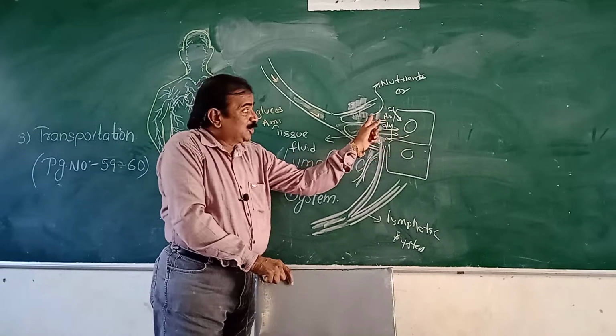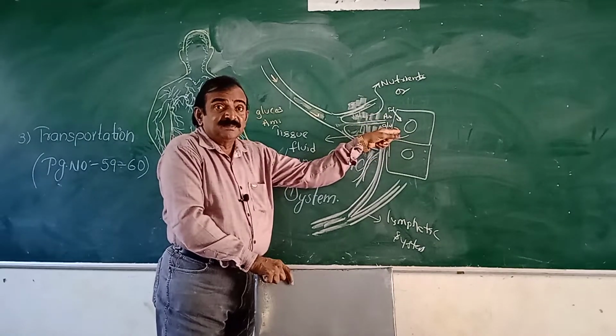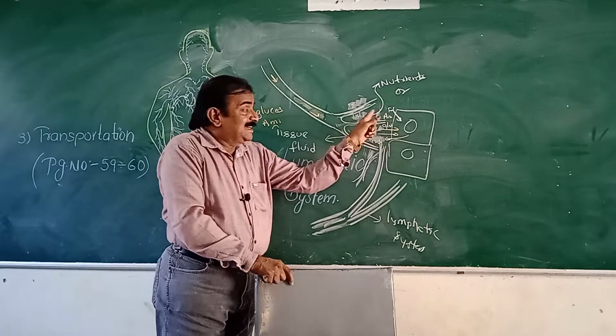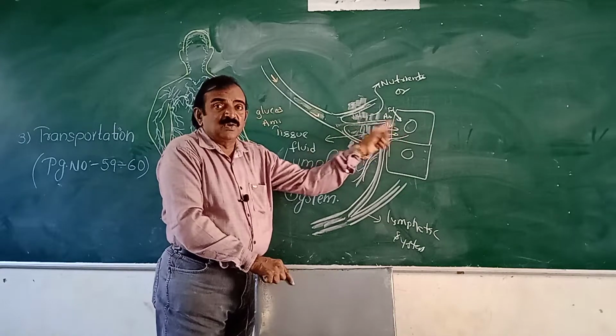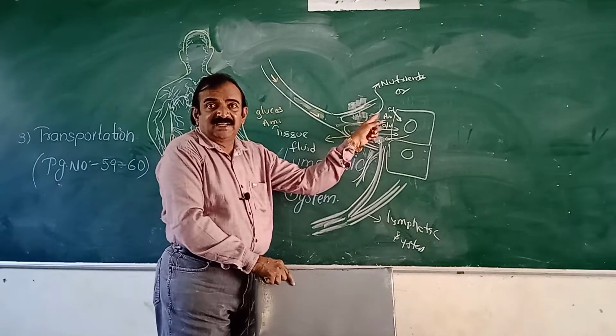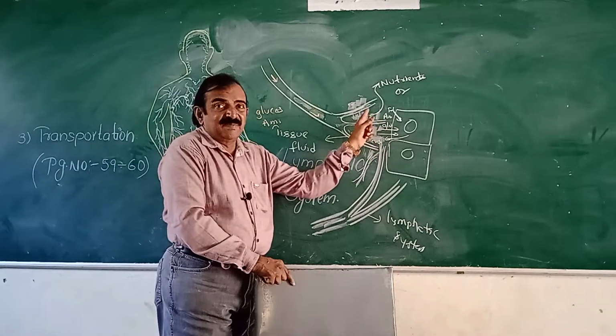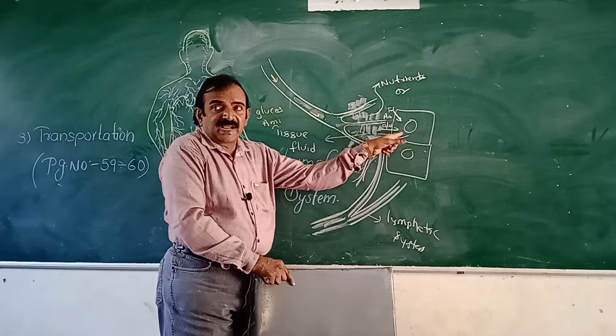Why is tissue fluid flowing into the cell? What is the reason? Why should tissue fluid go into the cells? What is present in tissue fluid? Nutrients. Cells require nutrients. Glucose, amino acids, fatty acids, minerals, vitamins, like that many are present. They should go into the cells for metabolic activities.